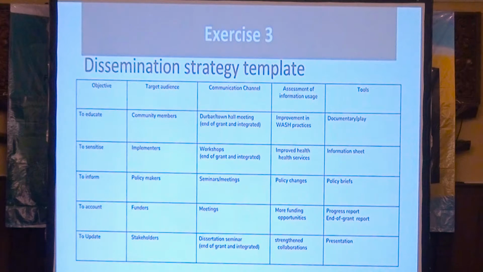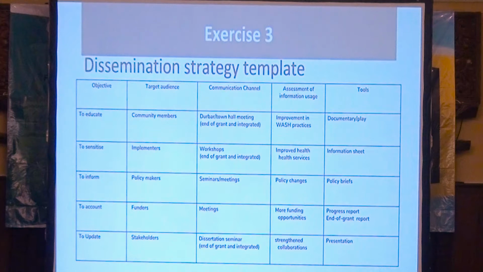The second objective will be to sensitize. In this case, we shall target the implementers in the form of workshops. And again, it will be integrated and at the end of the grant. And we think that improved health services will be a way of us knowing whether this information has been utilized.